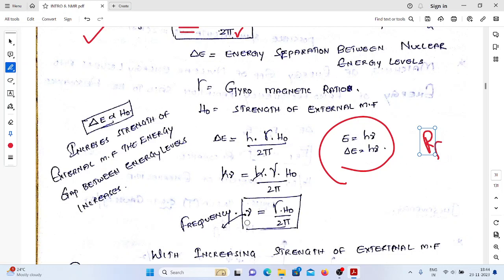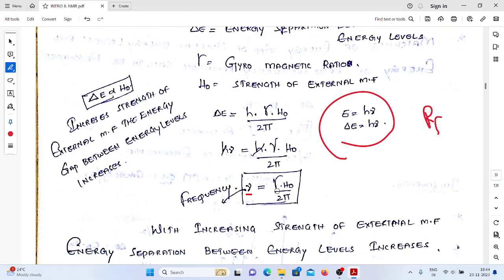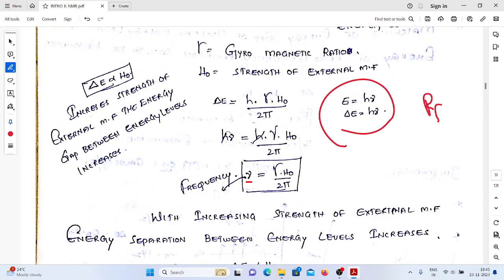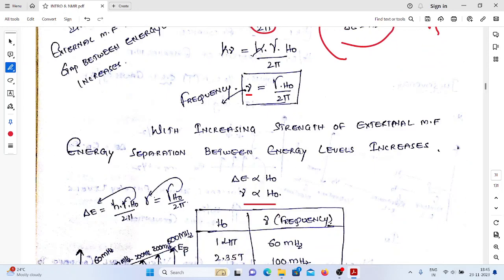So frequency is equal to gamma into H naught by 2 pi. See, gamma is constant, 2 is constant, pi is constant. So how can we write? Frequency is directly proportional to H naught. Otherwise, if you take this one, h constant, gamma constant, 2 constant, pi constant. That's why delta E is directly proportional to what? H naught. This is a very, very important point.